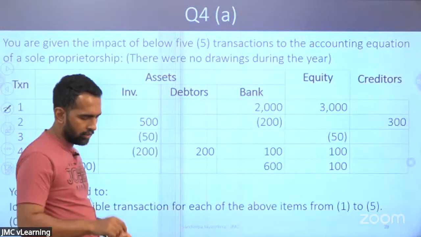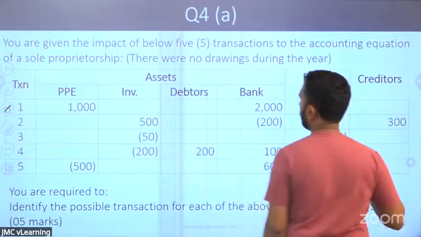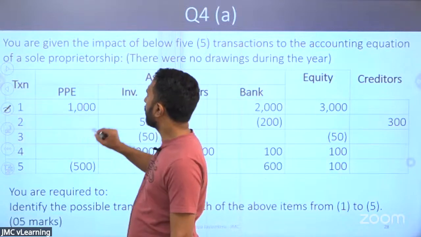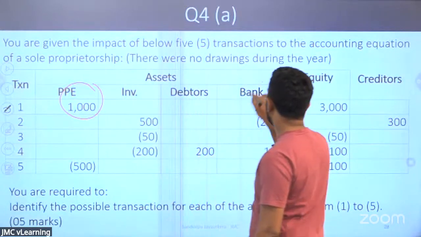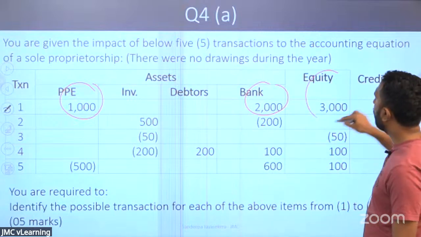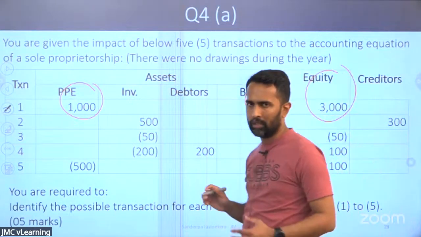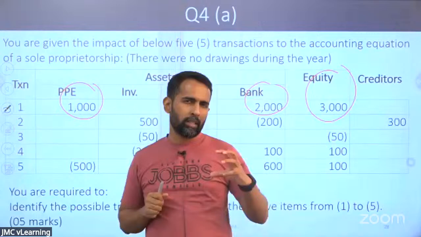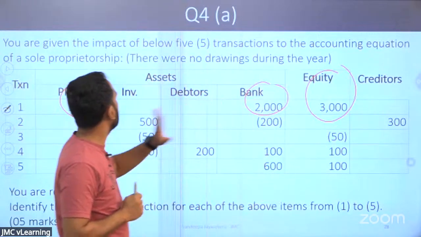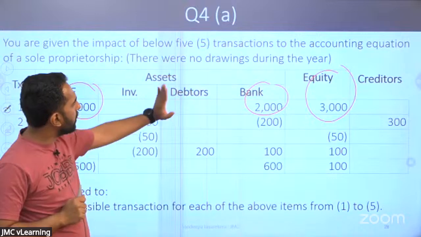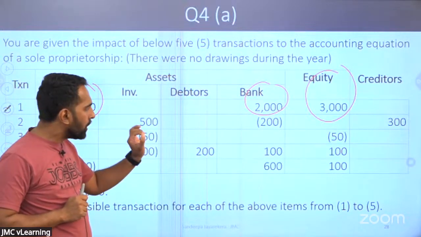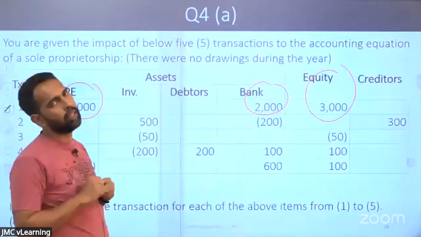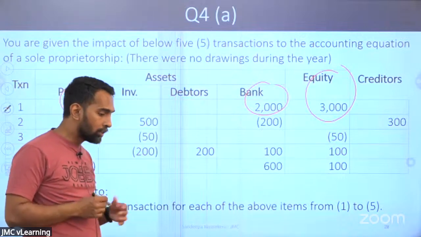We'll discuss them together. We'll look at the first one. It's a very easy one. PPE increased by 1,000. Bank balance increased by 2,000. Equity increased by 3,000. Then what is the transaction? What is the answer that you are supposed to write? Owner has invested a capital of rupees 3,000, of which rupees 2,000 in cash and rupees 1,000 in property, plant and equipment. So you need to write the first one.